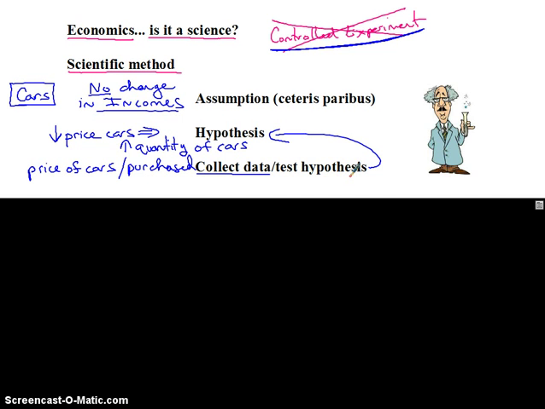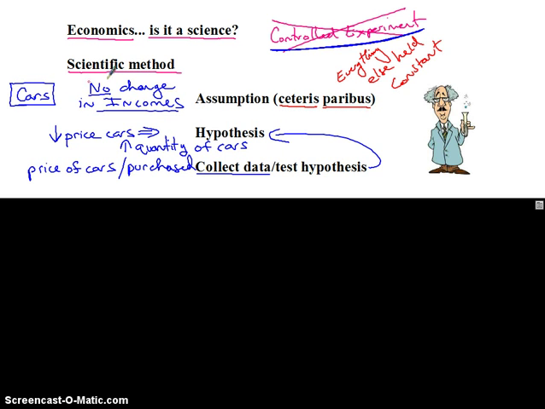Now, I want to say two last things in this video about this. The first one is this term right here, ceteris paribus. The assumption that we often make when we create an economic model is the assumption of ceteris paribus, which means everything else held constant. Sometimes we're going to use the assumption that everything else in the world is held constant.